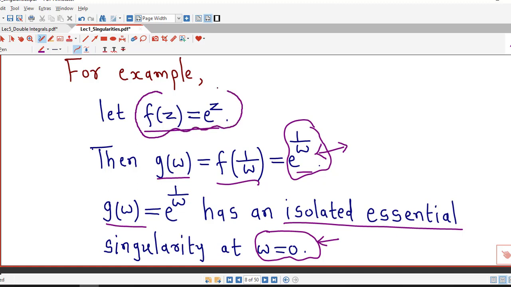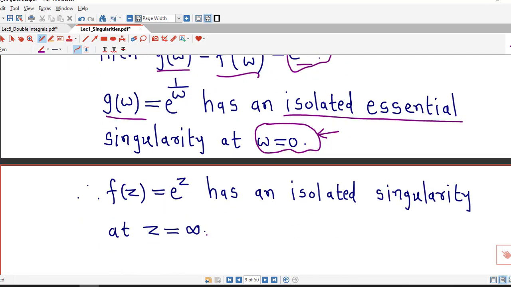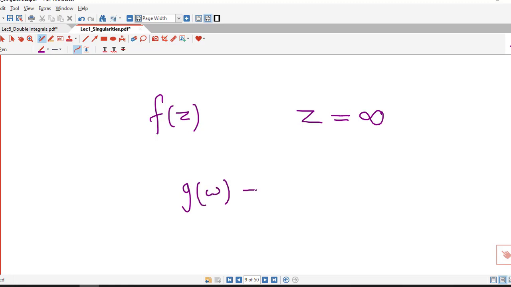Therefore, f of z equal to e raised to z has an isolated essential singularity at z equal to infinity. So, in this way, we can decide the behavior of a function f of z at z equal to infinity using the behavior of function g of w equal to f of 1 over w at w equal to 0.